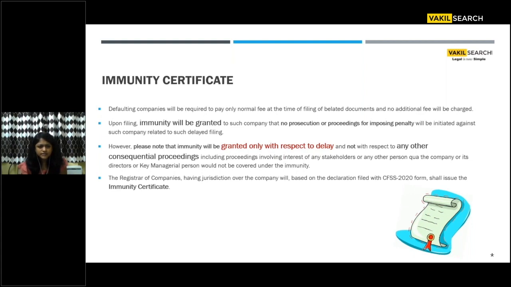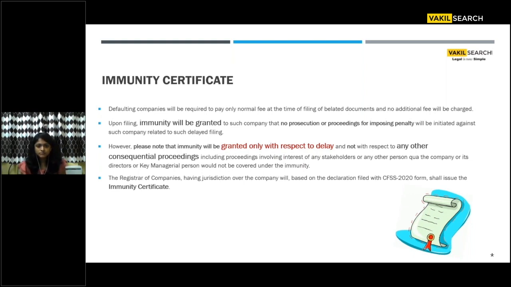Again insisting on the point, in certain situations you will not get immunity: if there is any appeal pending before the court of law, or a case of management dispute of the company pending before the court of law or tribunal; if the court has ordered conviction in any other matter; or if an order imposing penalty has already been passed by the adjudicating authority and you have not filed any appeal against such order before the scheme came into force.